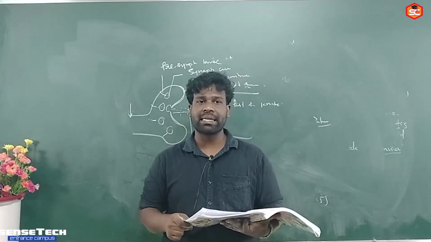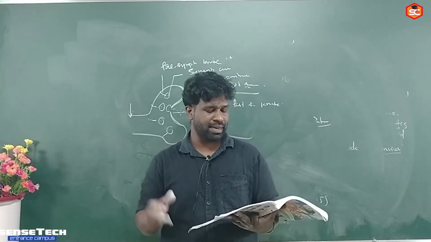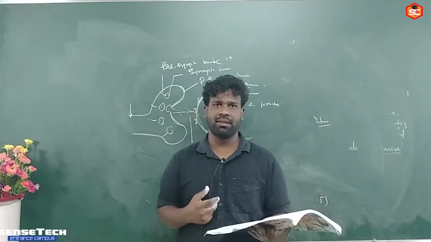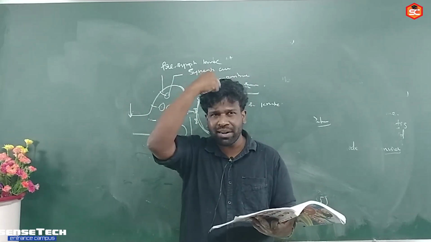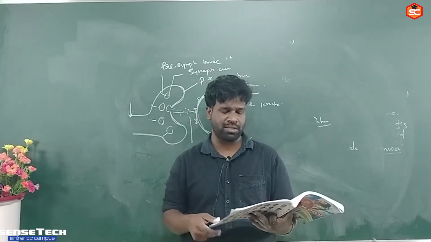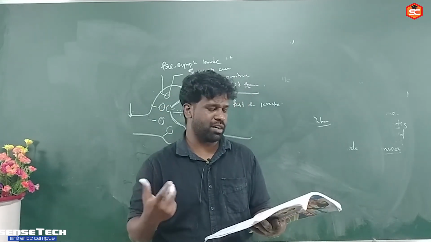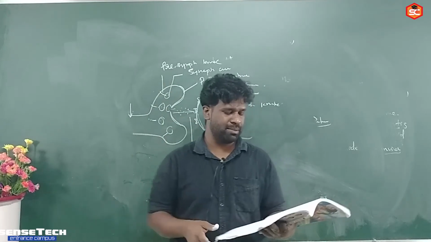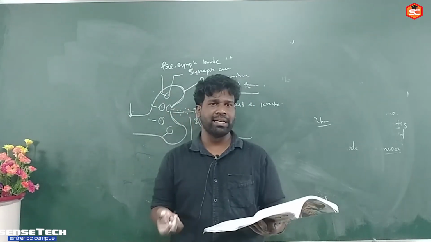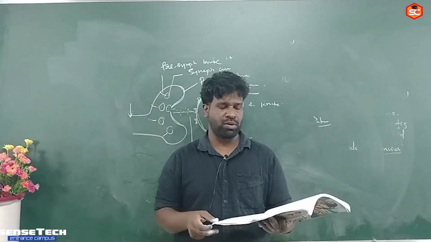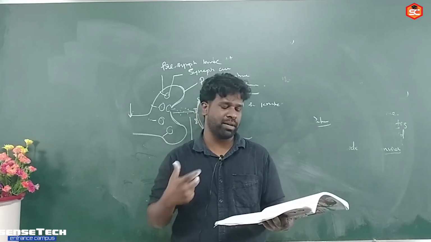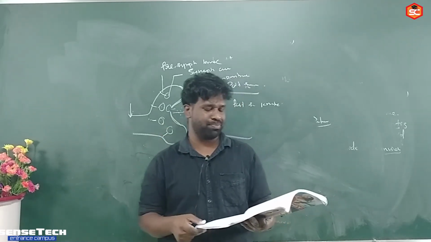Now find the incorrect match. Broca's area is found in the frontal cortex region. Speech is regulated by Broca's area, the area for speech. Then Wernicke's area is found in the temporal cortex. Language comprehension is regulated by Wernicke's area.